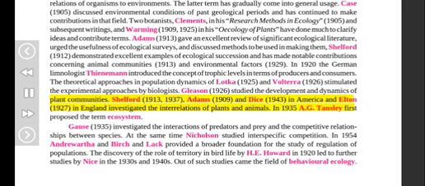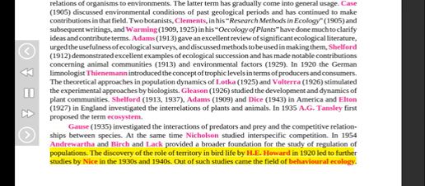Shelford, 1913, 1937, Adams, 1909, and Dice, 1943, in America, and Elton, 1927, in England, investigated the interrelations of plants and animals. In 1935, A. G. Tansley first proposed the term ecosystem. Gause, 1935, investigated the interactions of predators and prey and the competitive relationships between species. At the same time, Nicholson studied interspecific competition. In 1954, Andrewartha and Birch and Lack provided a broader foundation for the study of regulation of populations.